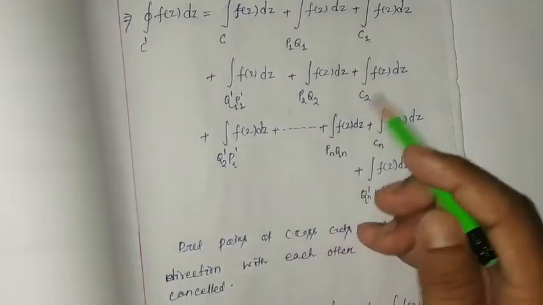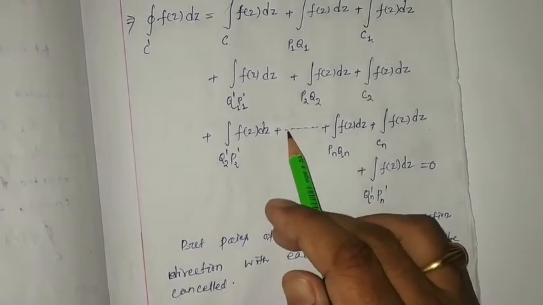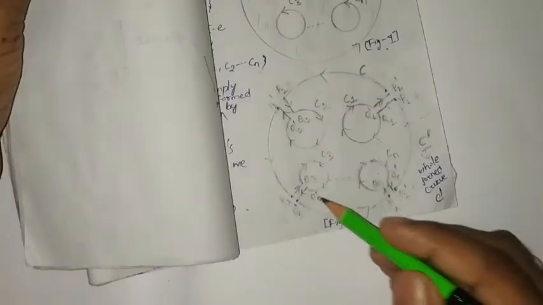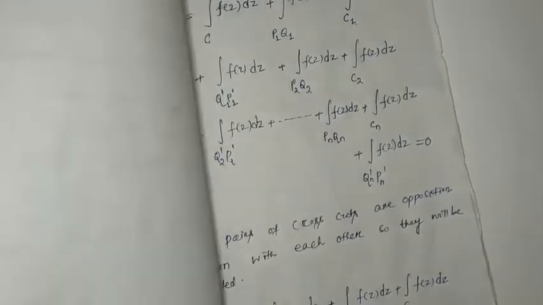Here I have not written regarding P3 Q3.